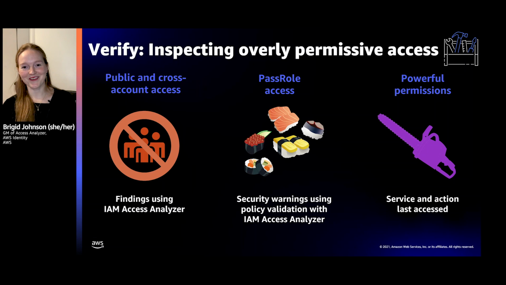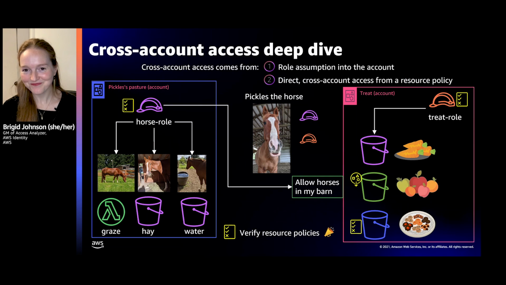All right, so let's talk about cross-account access. This is possibly my favorite slide. All right, so there's Pickles the horse, and there's 2 accounts. There's Pickles pasture, right? And then there's the treat account, because Pickles loves treats, but he can't have them all the time. Otherwise, he'd get quite fat. But he does love treats. So in the pasture account, Pickles can assume the purple role, the horse role, and in that role grants him access to graze, it's a Lambda function, to eat hay and to drink water. And that's great. That's what he needs.